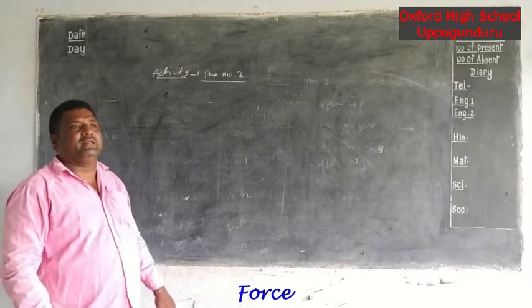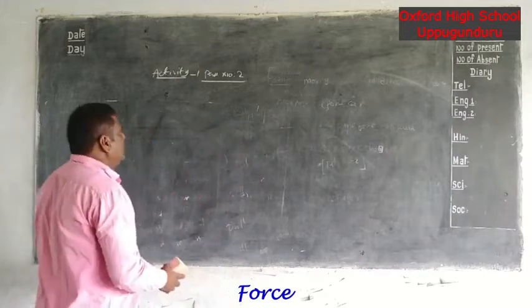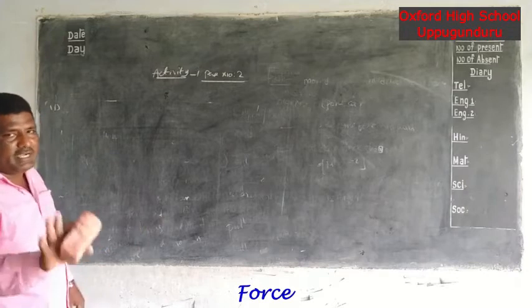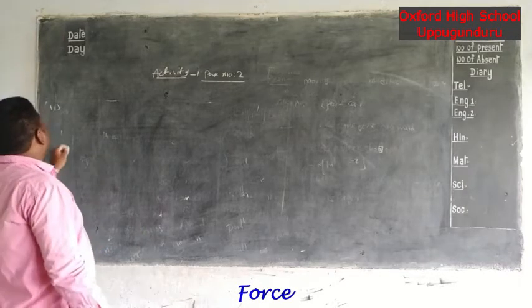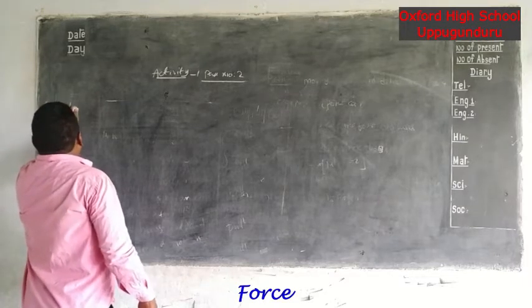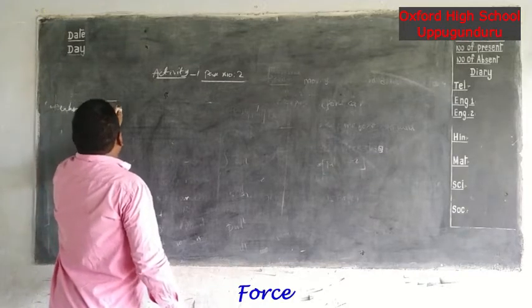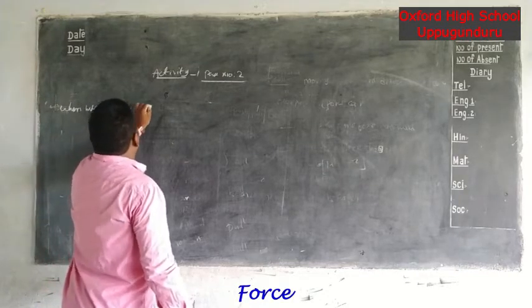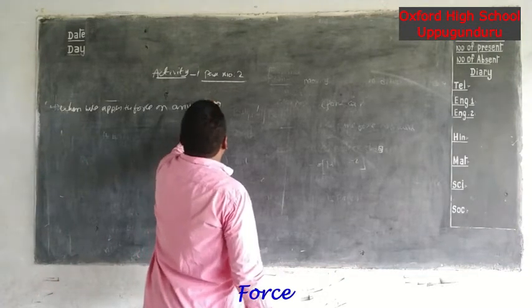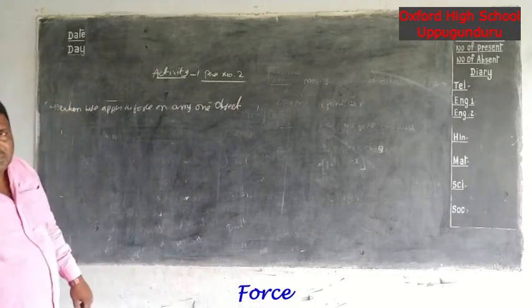Now I am applying some force. When we apply force on any one object, it immediately changes in some ways.